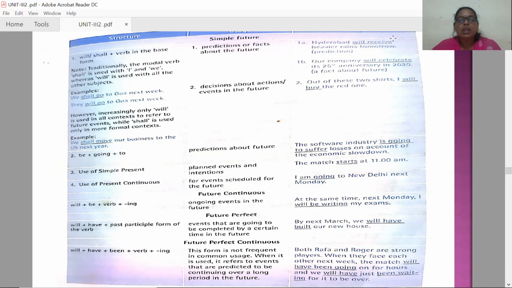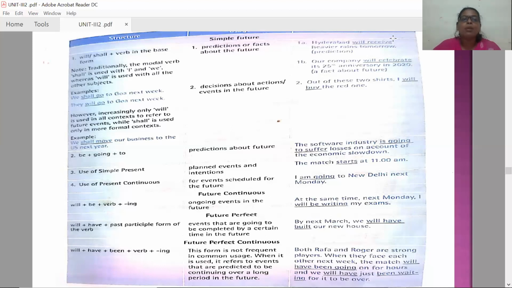So when we are talking about these modal verbs like will and shall, the word shall is used with I and we. Traditionally, from the age old days, we have been using the modal verb shall with I and we, whereas will is used with all the other subjects. Traditionally means well known from the beginning.